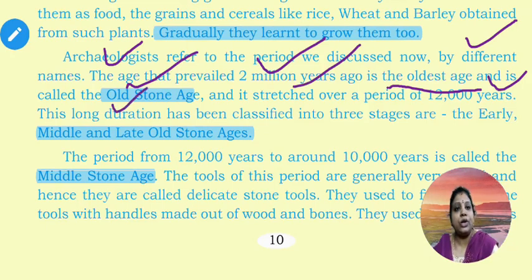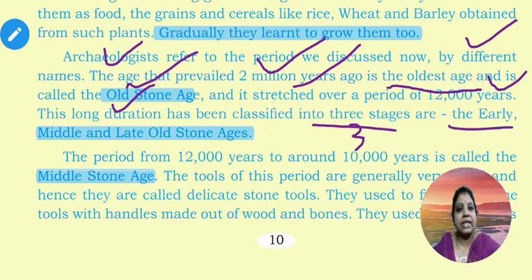This long duration has been classified into 3 stages: the early, the middle and the late Old Stone Age.